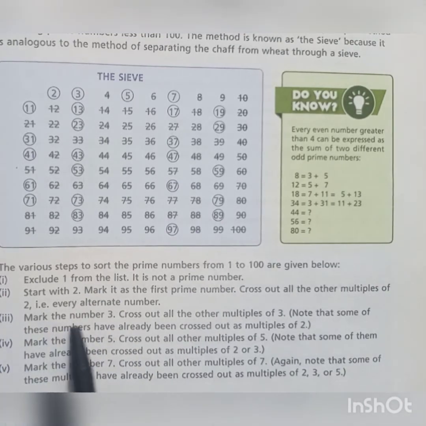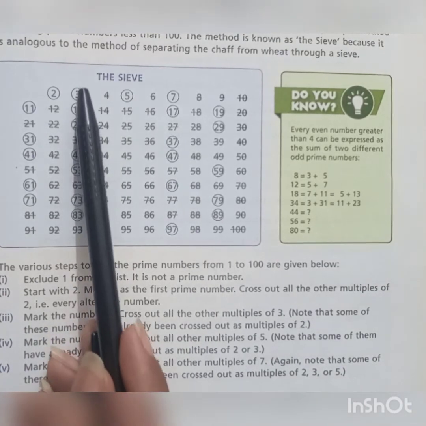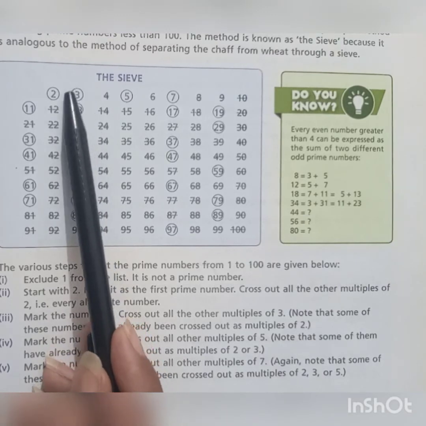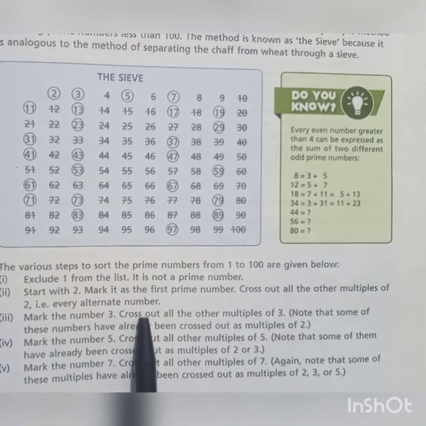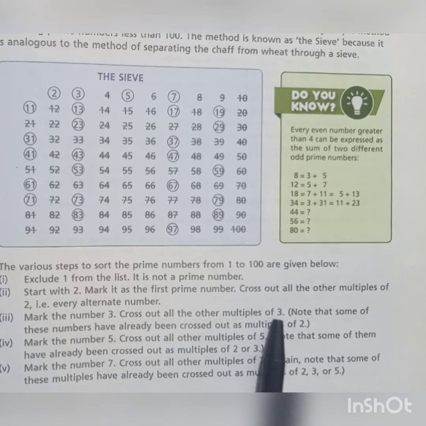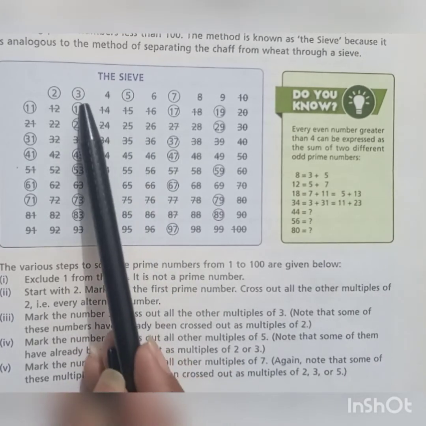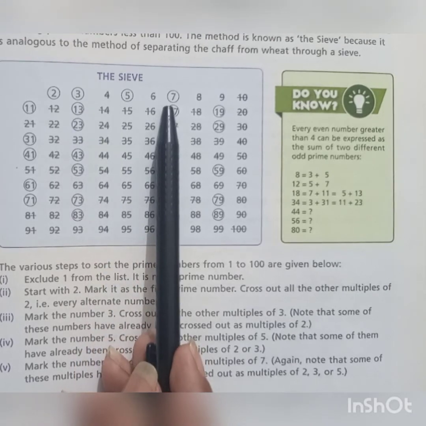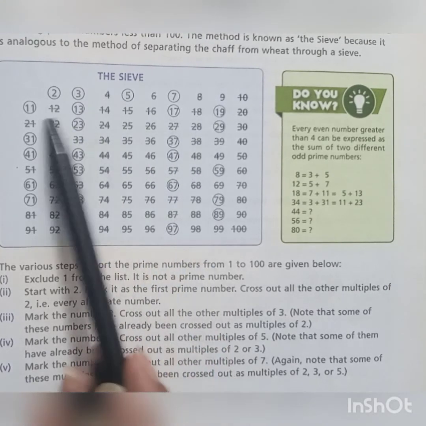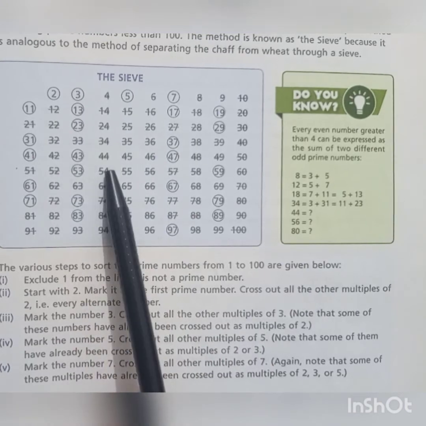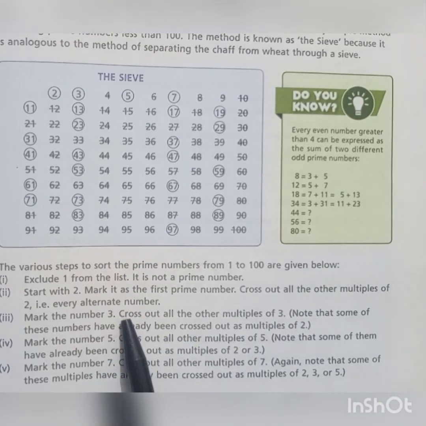Part number 3: mark the number 3. Now let's mark the number 3, which is already marked in the form of this circle. Cross out all the other multiples of 3, as we know that 3 twos are 6, 3 threes are 9, and then onward mark a cross on the multiples of 3.